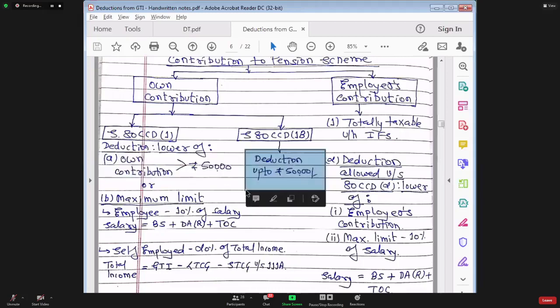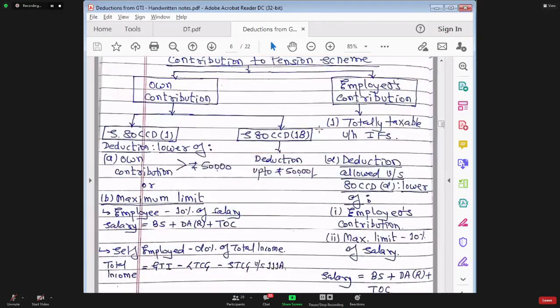If the amount is more than 50,000, then you come to section 80 CCD subsection 1. So first you go and claim deduction in section 80 CCD subsection 1B if the contribution is up to 50,000 per annum. If the contribution is more than that, then you go to section 80 CCD subsection 1 for claiming deduction. Why so? That we will discuss further.